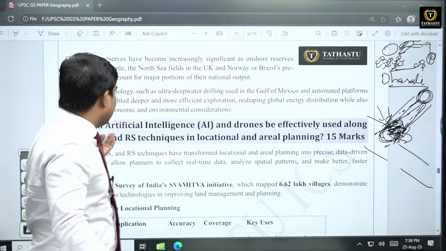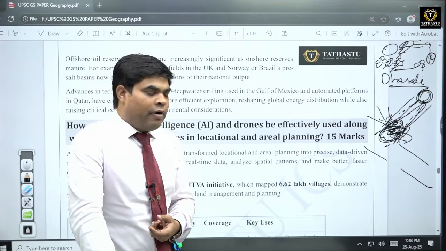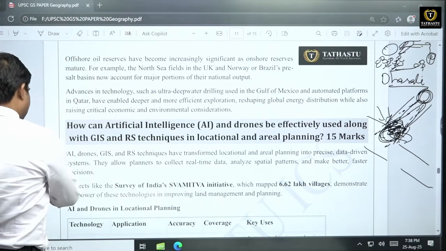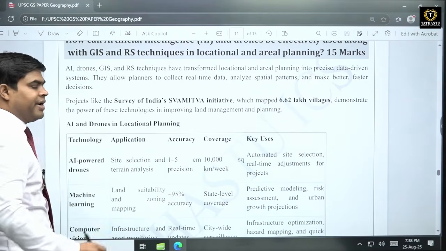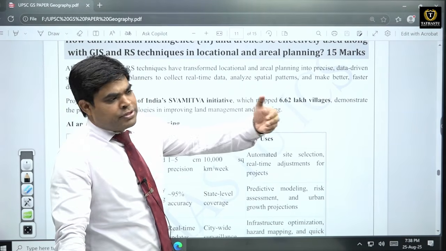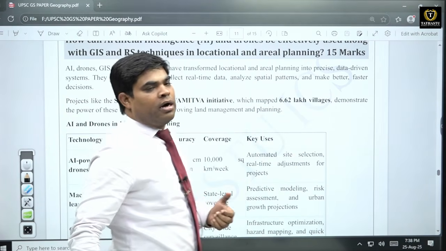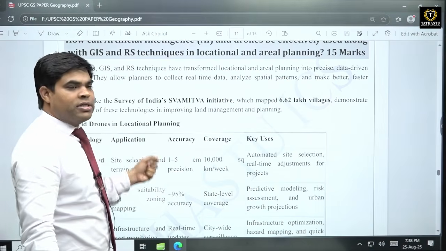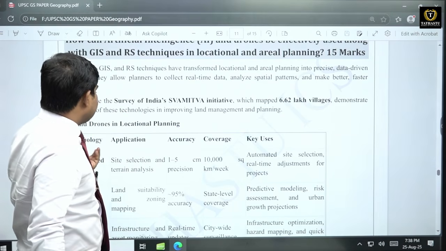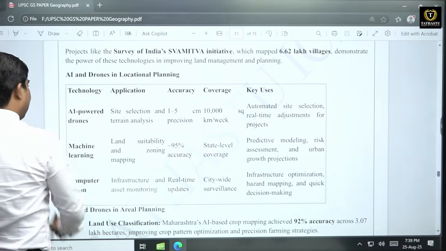So here you can utilize artificial intelligence as well as GIS and remote sensing methodology for rural and area planning. In various ways you can employ these. And recently the Government of India started one scheme, the Swamitva scheme. Under this, land belonging to a person will be surveyed and digitally inscribed in the name of the owner. So the Swamitva scheme was also run like this. There are any number of applications of AI and drones.